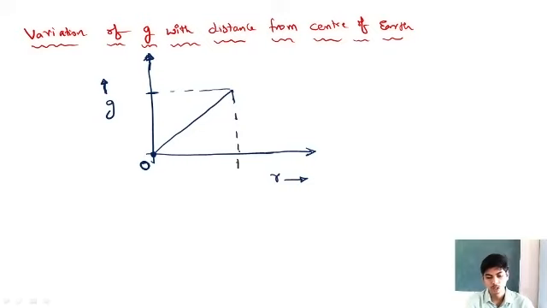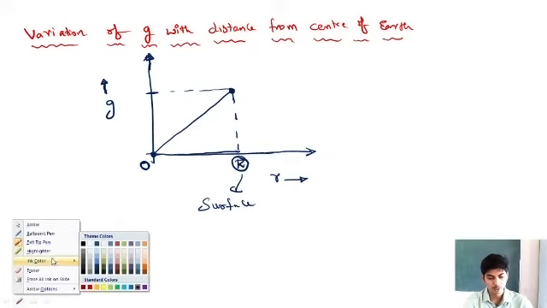Let us suppose this is capital R. Here the distance is the radius of the earth. I have moved from the center of the earth to the surface of the earth. This represents that I have reached the surface of the earth. So acceleration due to gravity has become maximum.